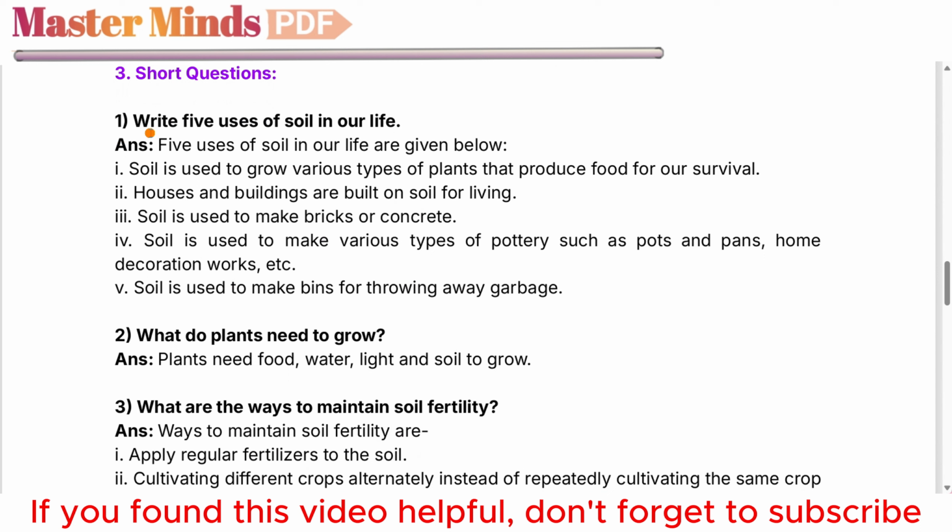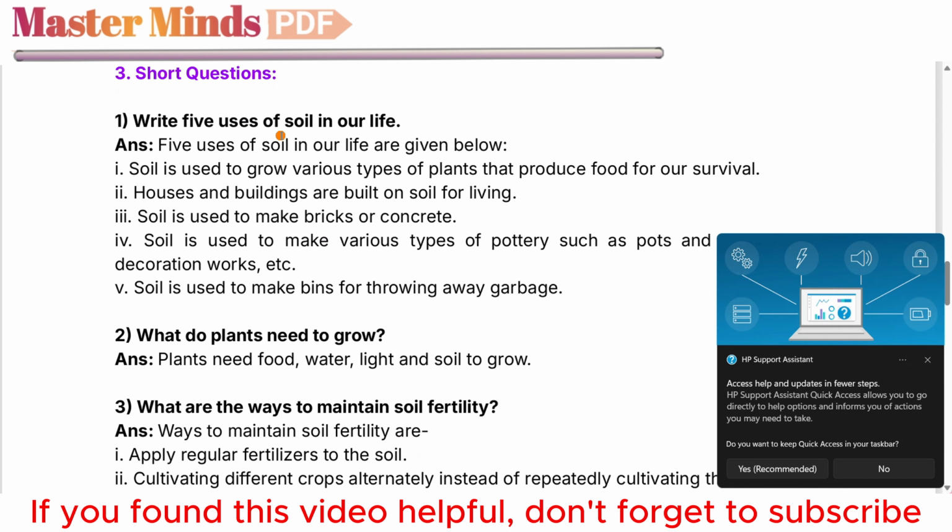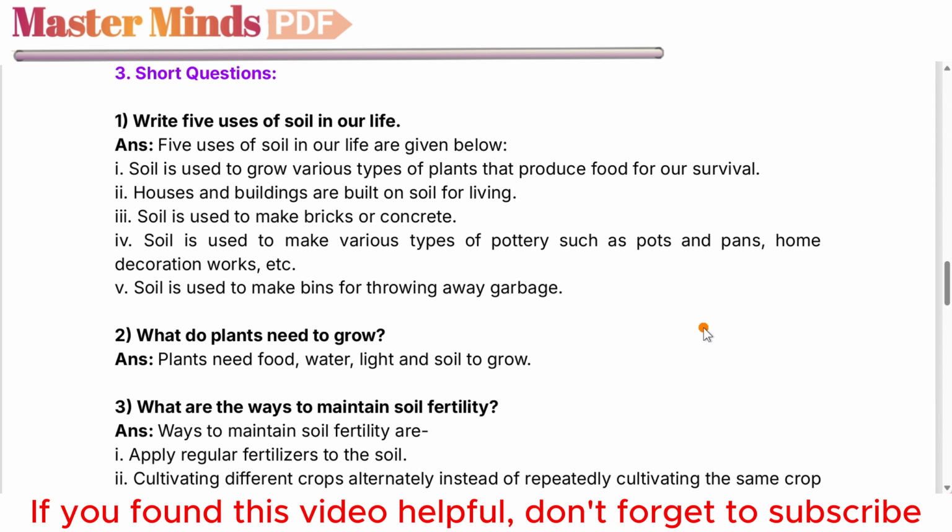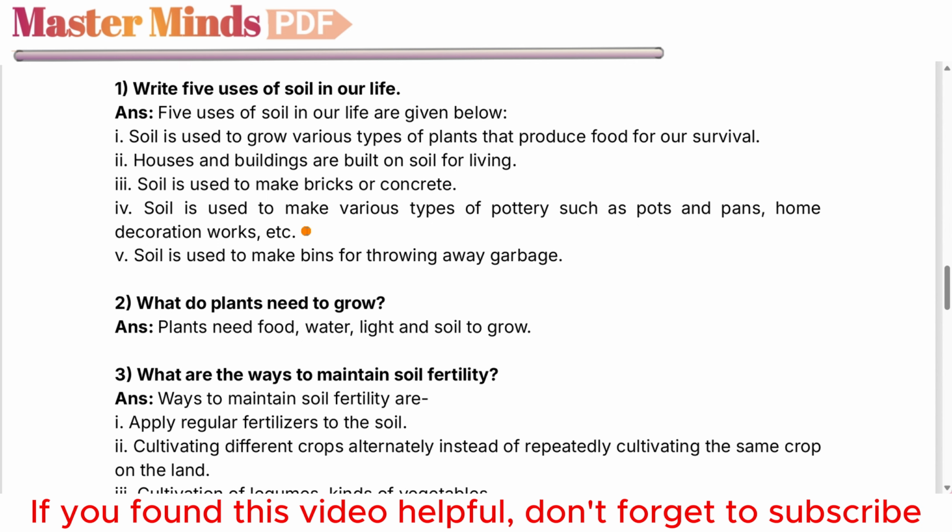Exercise 3, short questions. 1. Write 5 uses of soil in our life. Answer. 5 uses of soil in our life are given below. 1. Soil is used to grow various types of plants that produce food for our survival. 2. Houses and buildings are built on soil for living. 3. Soil is used to make bricks or concrete. 4. Soil is used to make various types of pottery such as pots and pans, home decoration works, etc. 5. Soil is used to make bins for throwing away garbage.